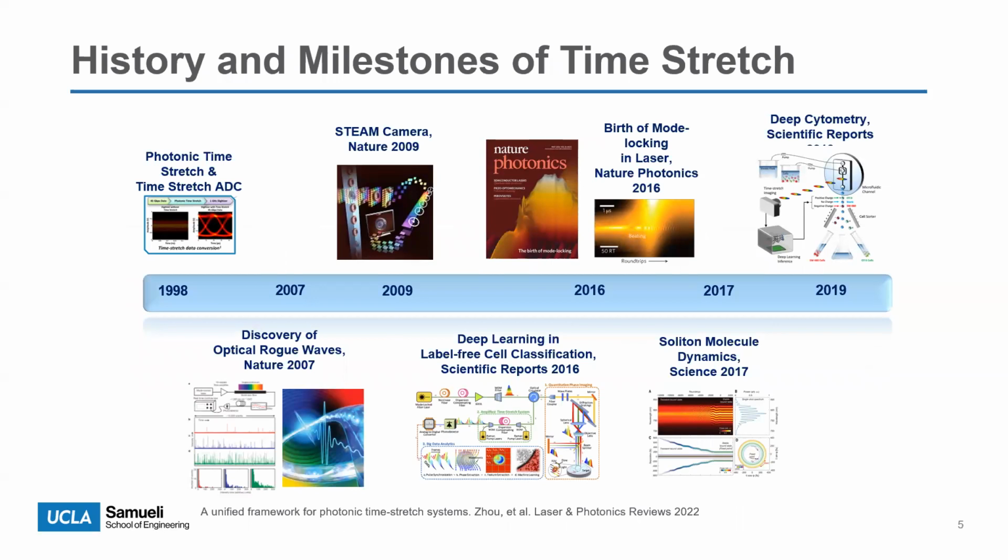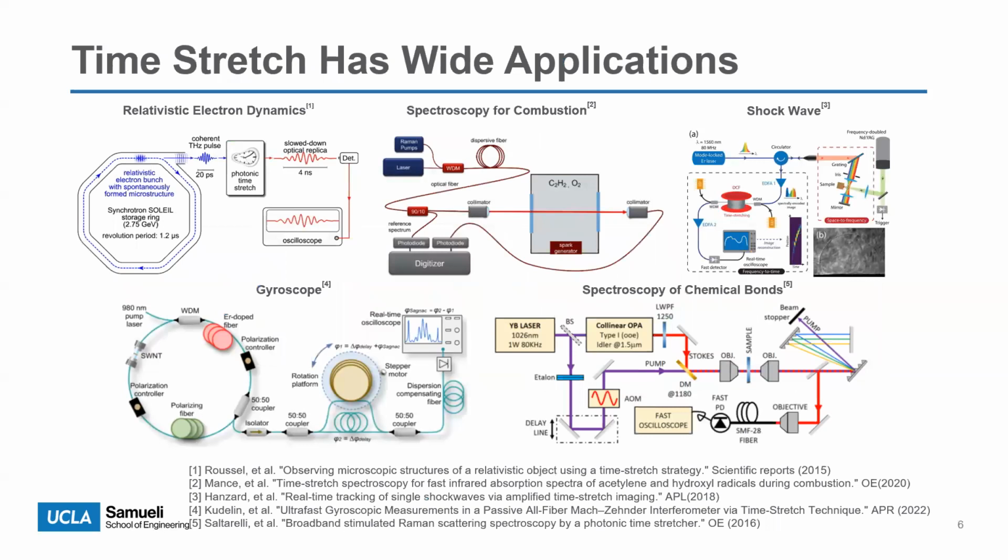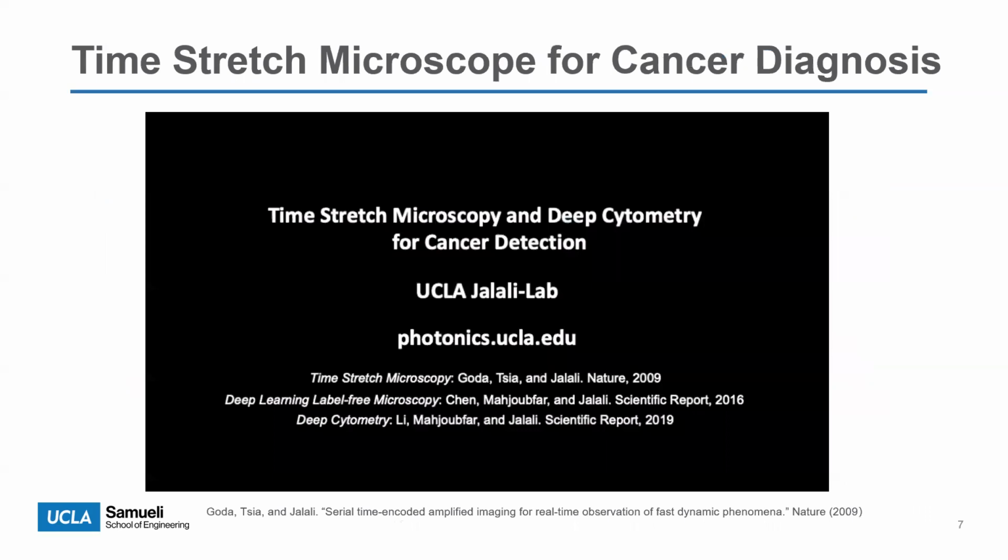This technology was initially developed in 1998. It helped the first discovery of the optical rogue waves and the real-time observation of the birth of mode locking. Also, it initiated one of the world's fastest camera. People also discovered some other applications in recent years, such as observing relativistic electron dynamics, spectroscopy for combustion, observing shock wave, building a gyroscope, and also the spectroscopy of chemical bonds. One major application, which is also related to the topic today, is the time stretch microscope.